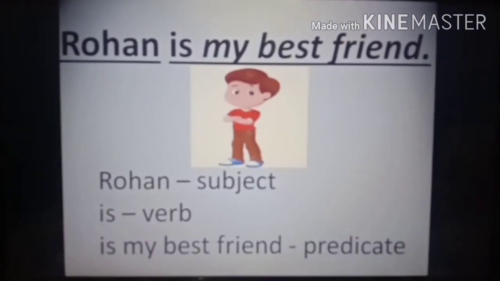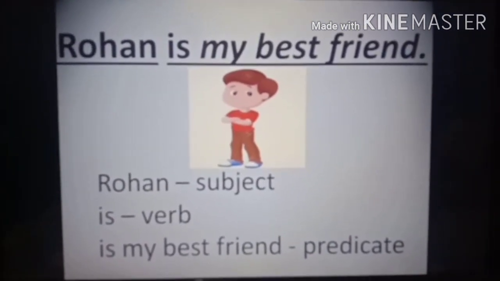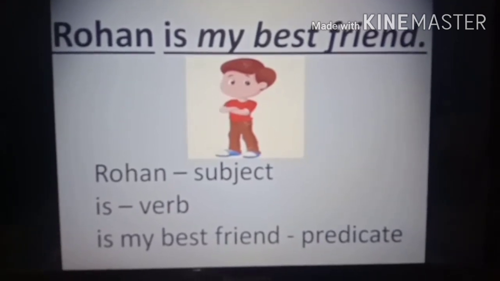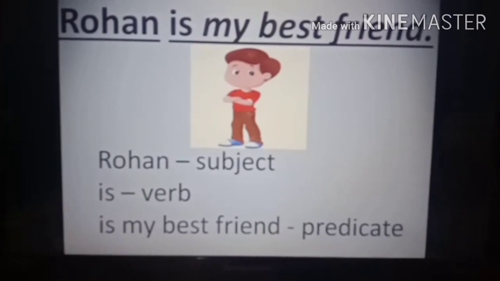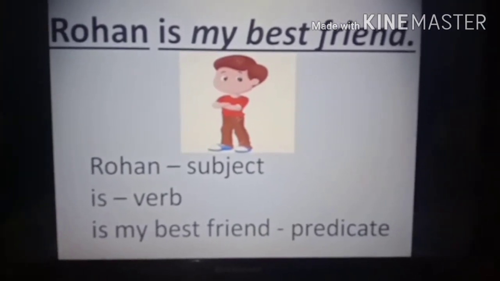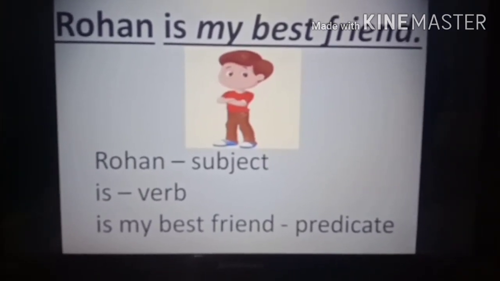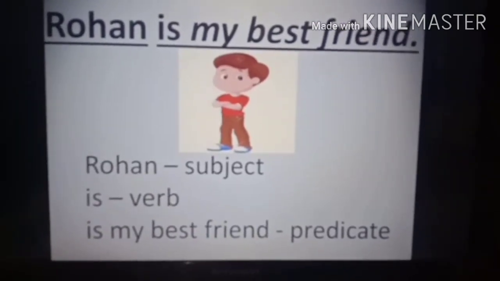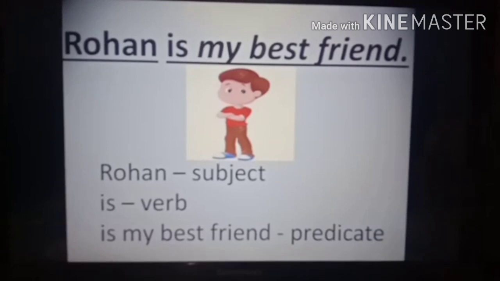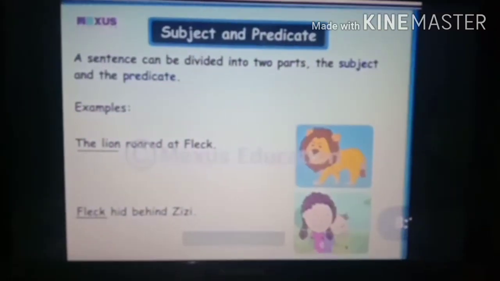First you must ask yourself about what we are talking in this sentence. And what is given about the subject? That it is my best friend. So that is the predicate, and is is the verb. Now see the next slide.